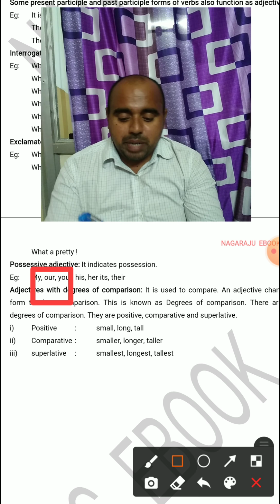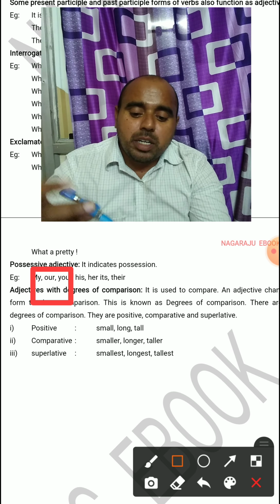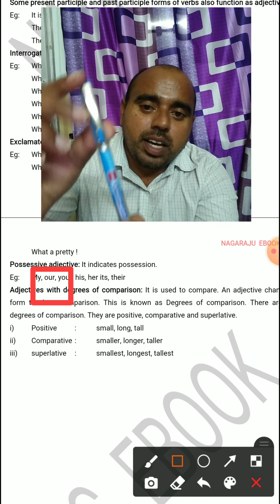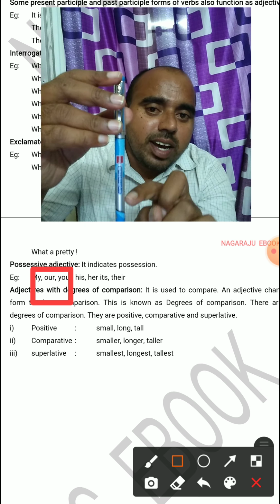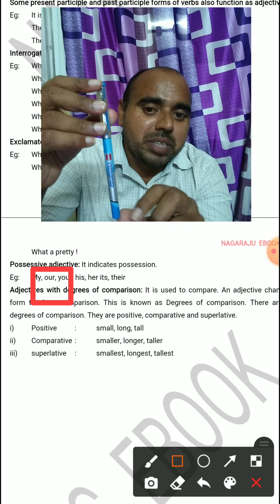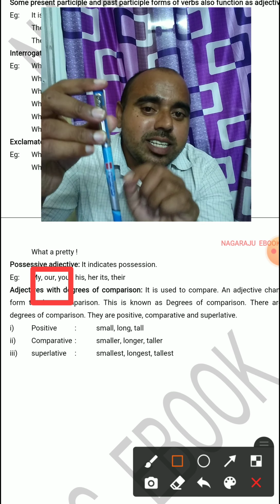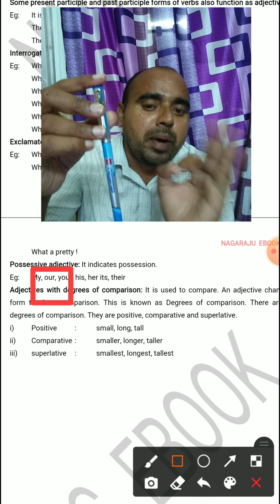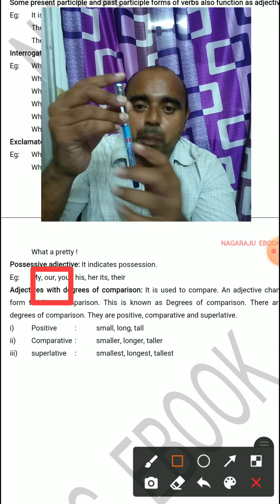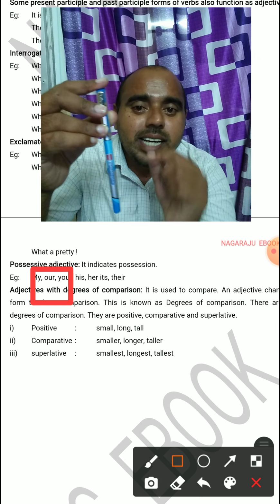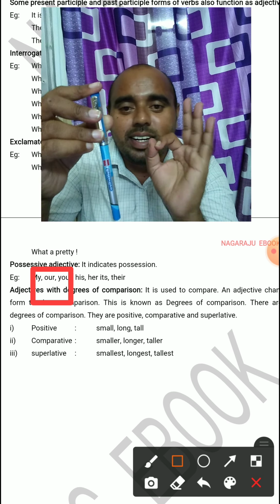For example, butterfly. Its pens are really superb. Does it mean its company? I am telling you the company name: Butterfly company's pens are really nice, they write well.